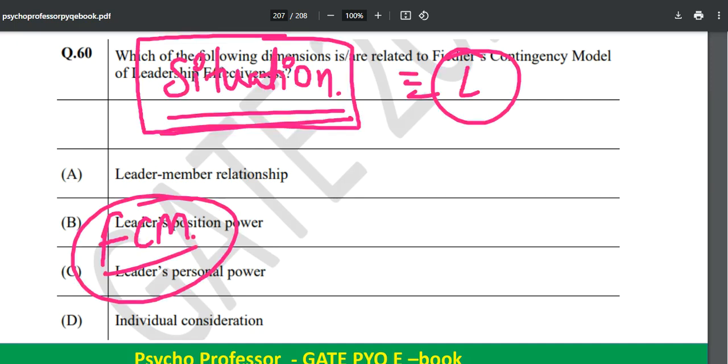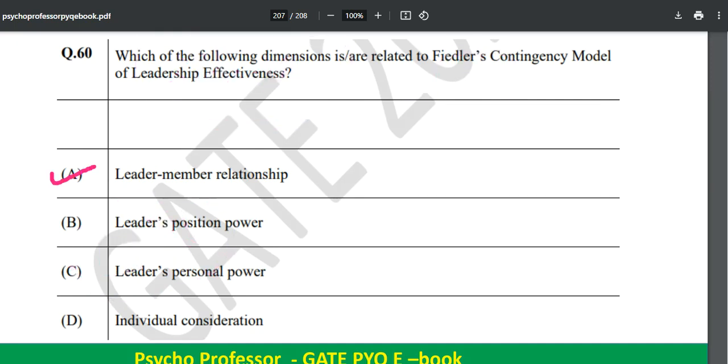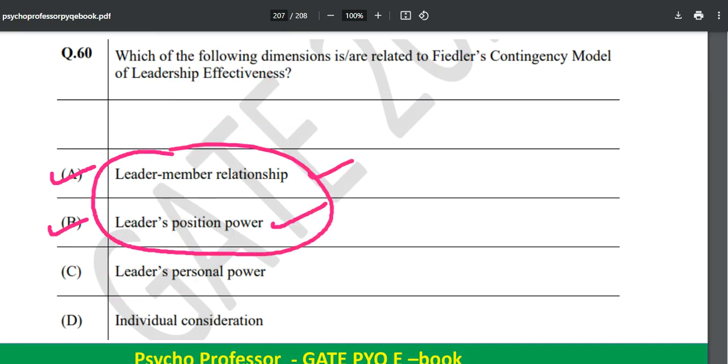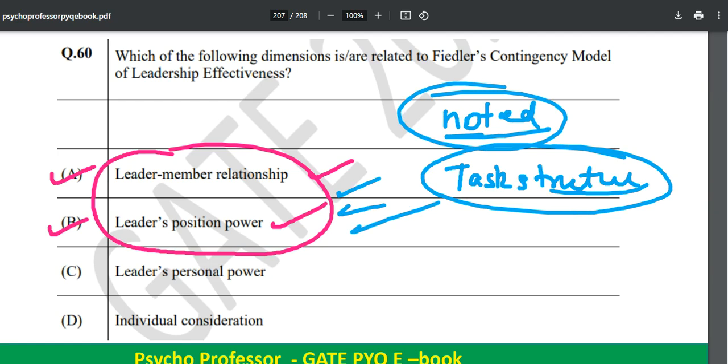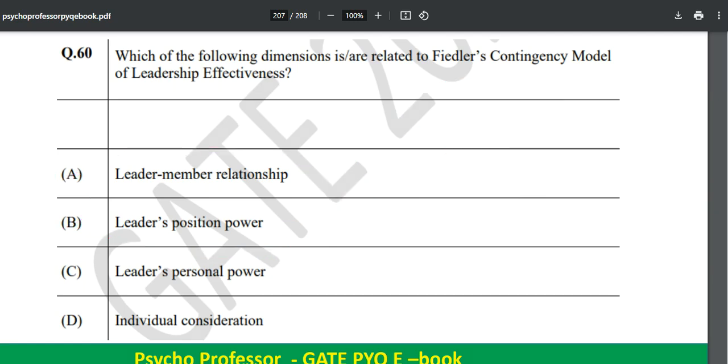Now you can easily score marks on this particular question. Option A and option B are the correct answers. Leader member relationship and leader position power are the correct answers. And what is missing over here? The task structure is missing over here. So the next time when you revise this question in particular, make sure that you have noted all the points mentioned so far, and you remember all these key things, and you will be able to score easily if a question comes on this once again.